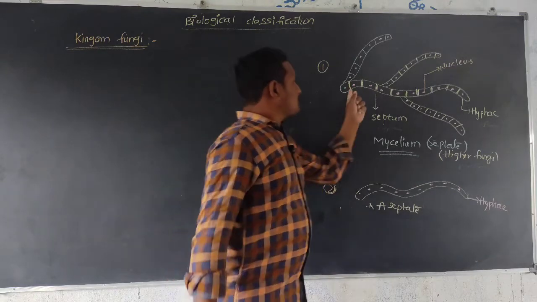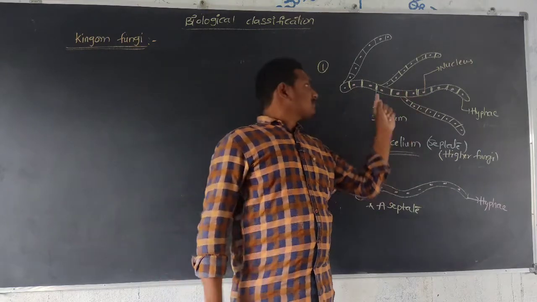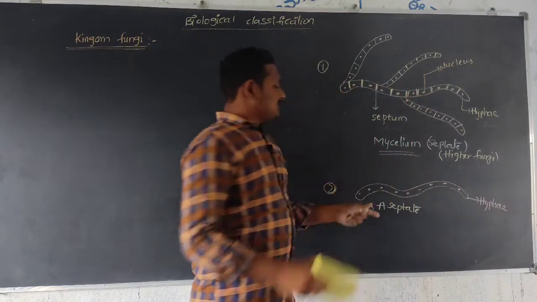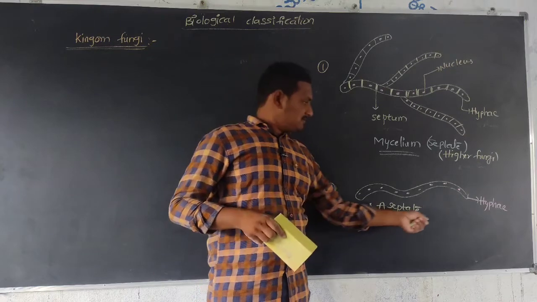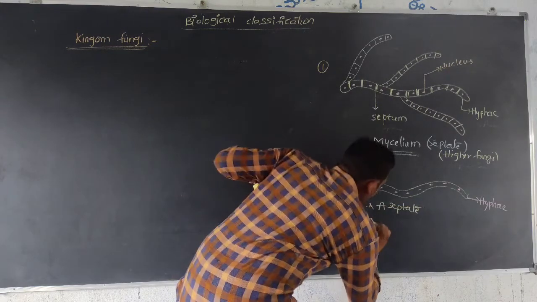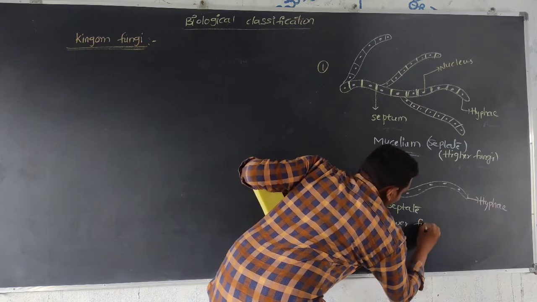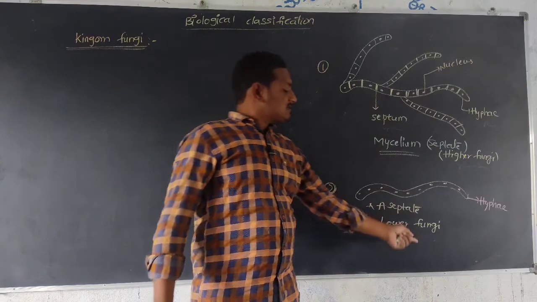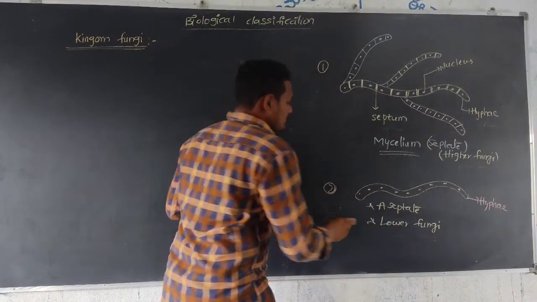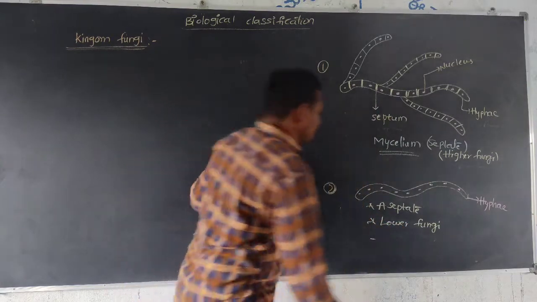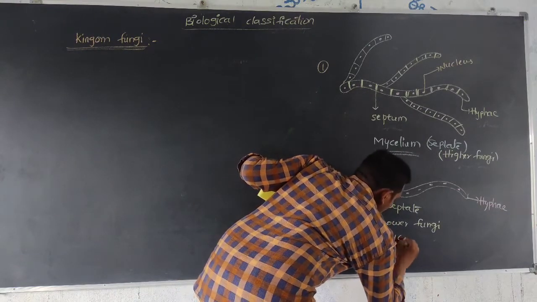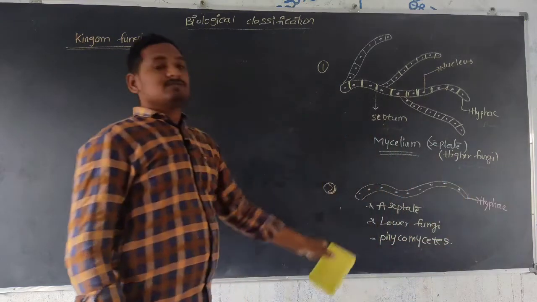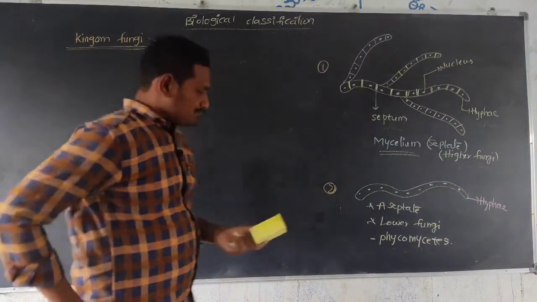This fungus, if divided into compartments, has septae. Septae are not present in this hypha, that's why it is a lower fungus. This is a higher fungus because septae are present. This is a lower fungus, septae absent. It is included in the class Phycomycetes.